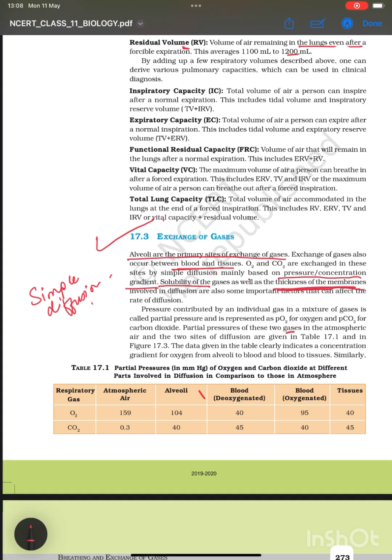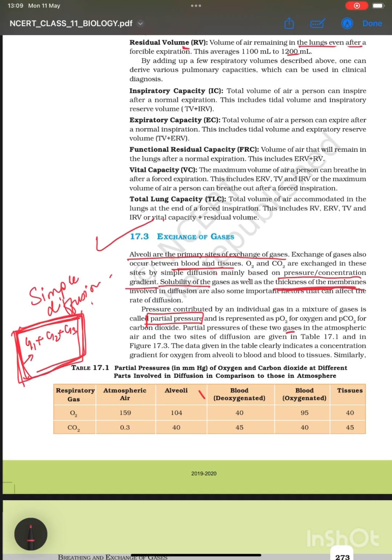Now the pressure contributed by an individual gas in a mixture of gases is called partial pressure. What is partial pressure? For example, इस कंटेनर में there are gas 1, gas 2, gas 3, 3 gases. अब जो इस कंटेनर का प्रेशर है वही प्रेशर तो सब चीज़ नहीं लगा रहा है. They will have their individual pressure.